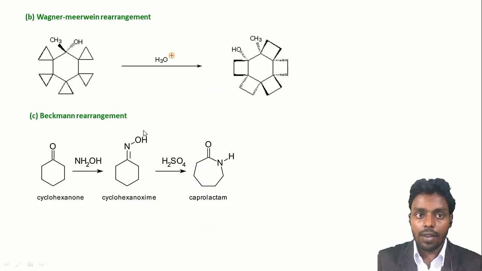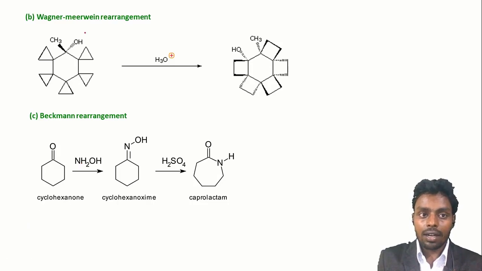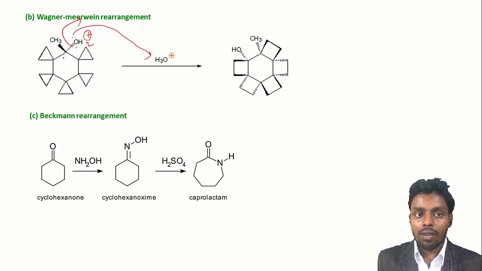Next is Wagner-Meerwein rearrangement. So what happens in this reaction? We have taken alcohol in presence of acid. So in the alcohol, the oxygen of the OH group has a lone pair. This lone pair will attack on the proton and form OH2 as a leaving group. When OH2 leaves the system, we have a carbocation formation here.